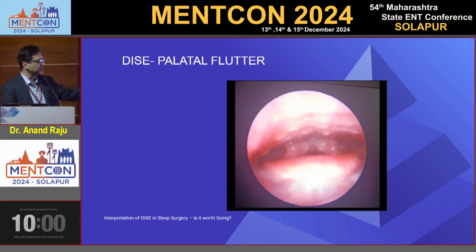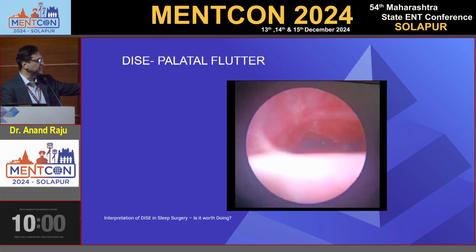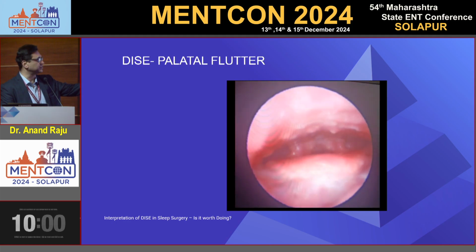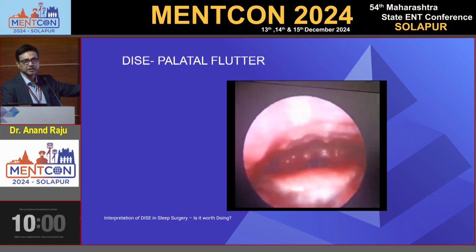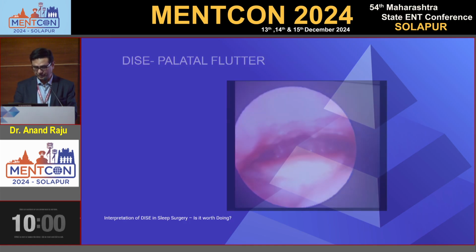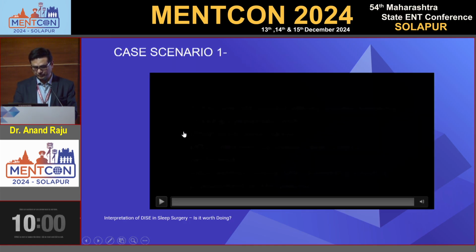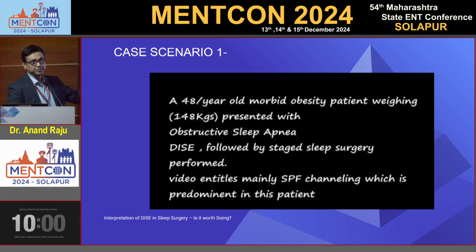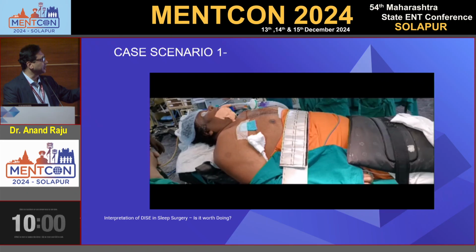In this patient, there's another finding. What we are seeing is a huge tongue base. So you see the tongue base itself. This is a muscular tongue causing collapse at the level of the tongue base. It's a morbid 148 kg patient, so BMI is very high.